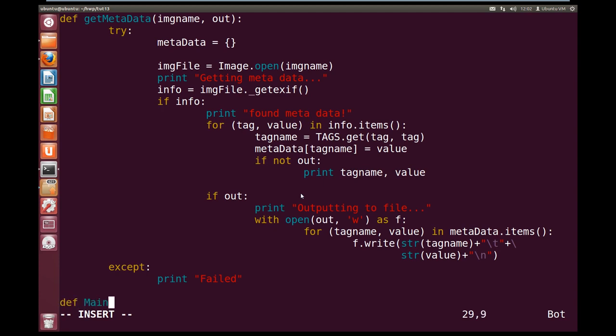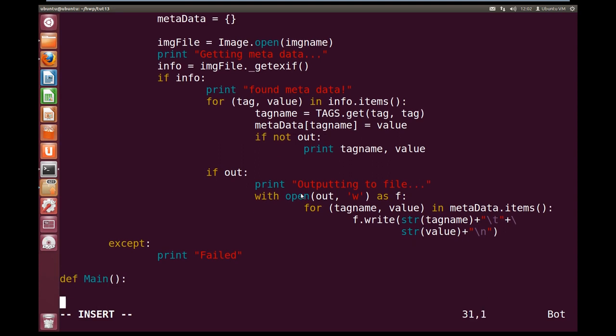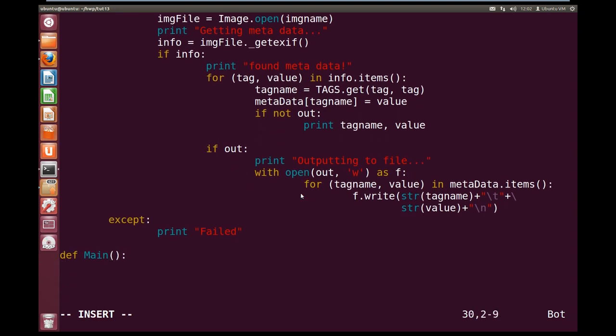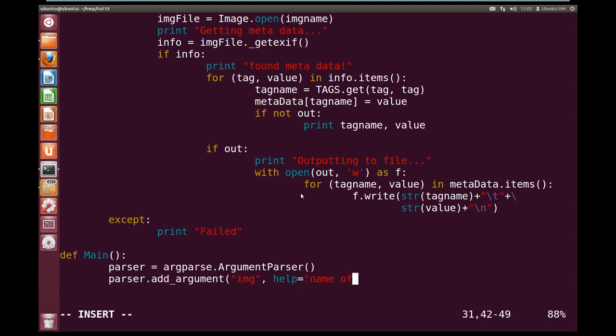So def main. Now inside of our main, we're going to set up our parser. So parser equals arg parse dot argument parser. Now we want to set up our parser to have two arguments. So parser dot add underscore argument, and we're going to have the image argument, which is going to be the image file name, and we'll set the help up for name of an image file.